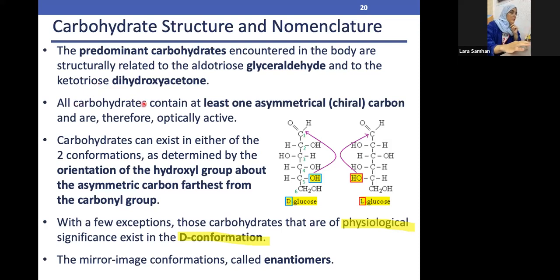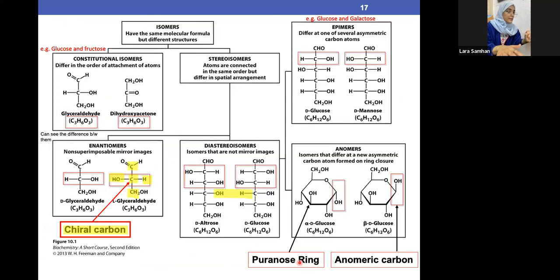ممتاز. Now we have here all carbohydrate contains at least one asymmetrical chiral carbon. For example, we have here orientation of the hydroxyl group is quite important because it tells us actually is it the D or is it the L? تمام. Now we have with a few exceptions, we have this carbohydrate that are physiological significance and the configuration. We said D is the right side and the L is the left side. And enantiomers are basically mirror images that are non-superimposable.